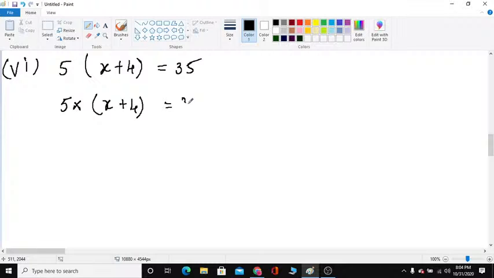Now you know how to solve it. First you have to transpose plus 20. Plus 20 first you transpose to the right side, so it will become minus 20. Next you have to transpose 5. Here 5x, write in product form 5 into x is equal to 15. Now 5 is multiplying. When you transpose, it will divide. So write in the denominator directly: 15 divided by 5, 15 by 5. Write in fraction form and